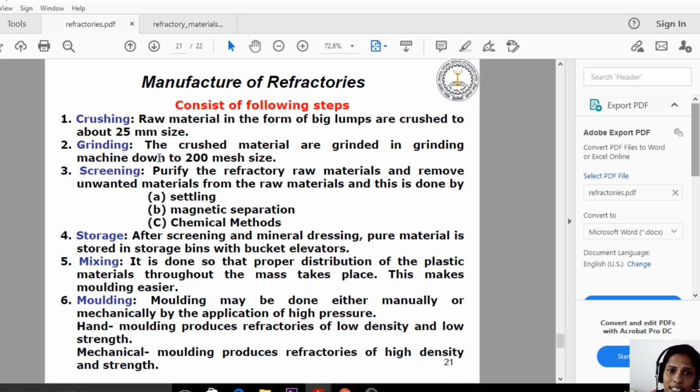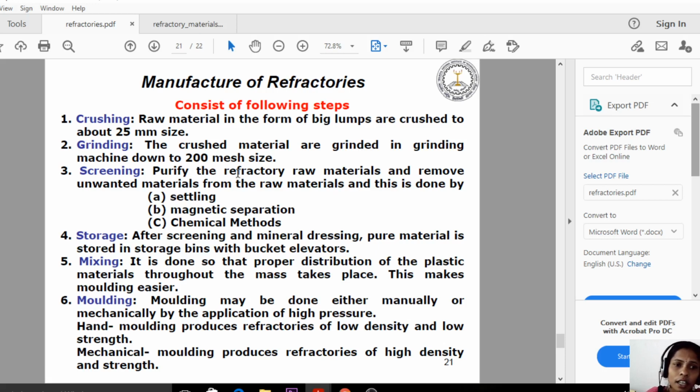That is the crushing. Initially, the big lumps or big rocks of the raw material are crushed into 25 millimeter size. The second step is grinding. Whatever we crushed in step 1, that crushed material is ground in a grinding machine down to 200 mesh size.